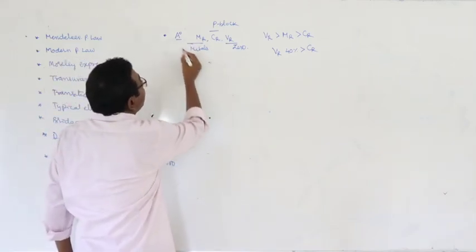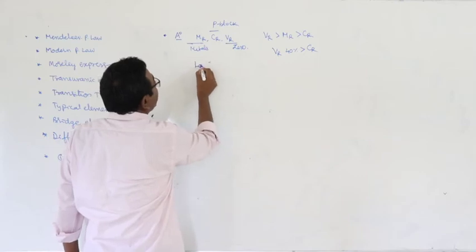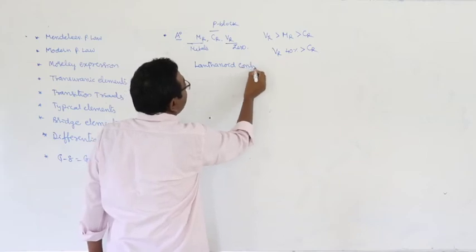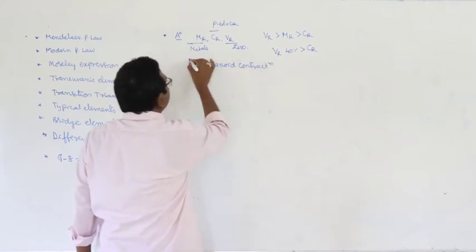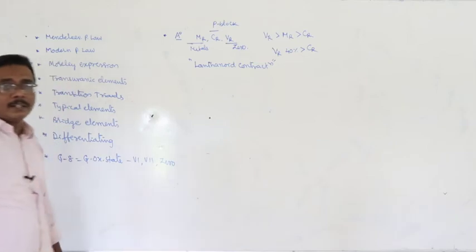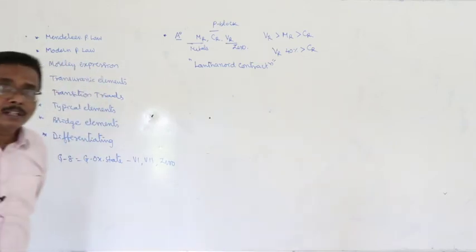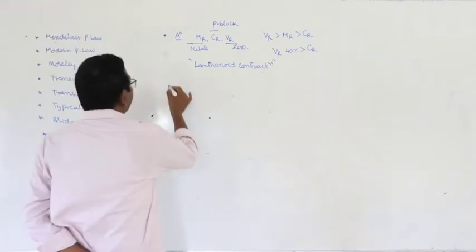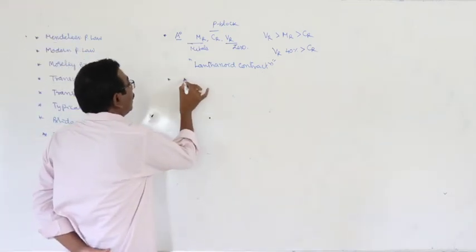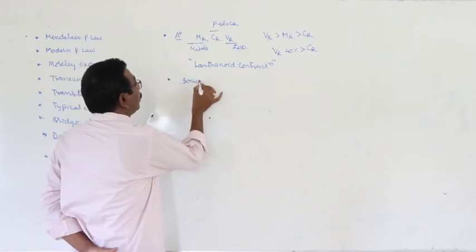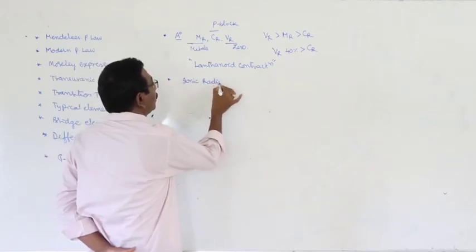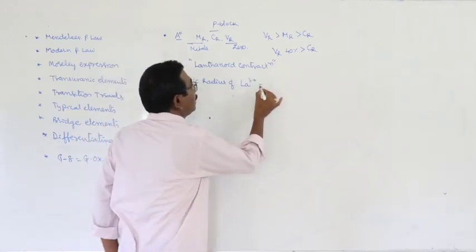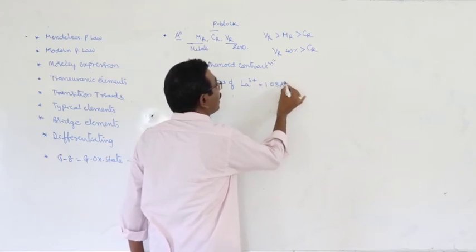An important topic related to atomic radius is lanthanide contraction. Very important one. Related to lanthanide contraction, I will ask a question to you. Look here. Ionic radius of lanthanum 3 plus is equal to 1.08 angstrom units.